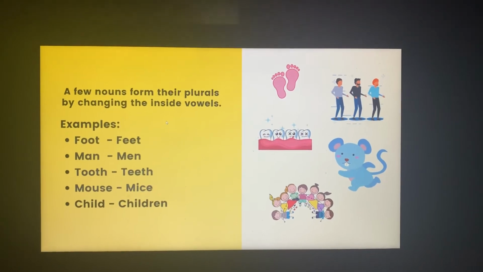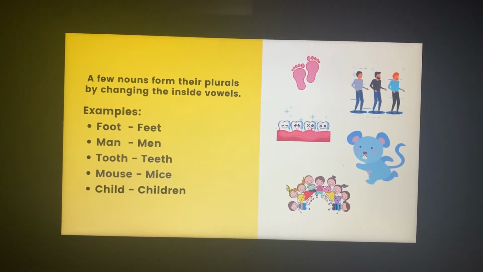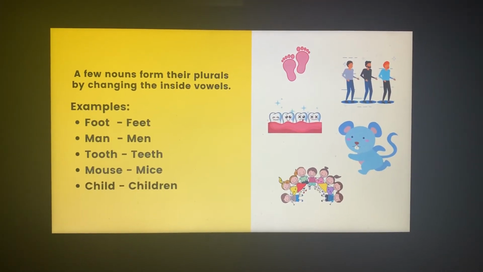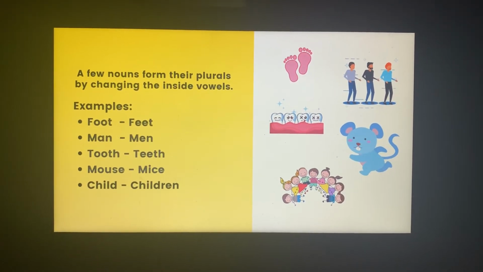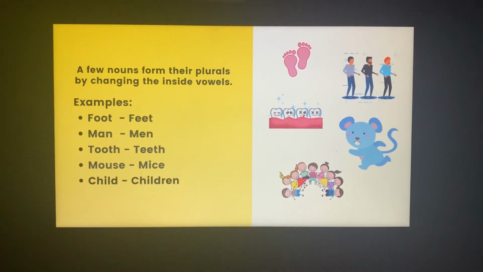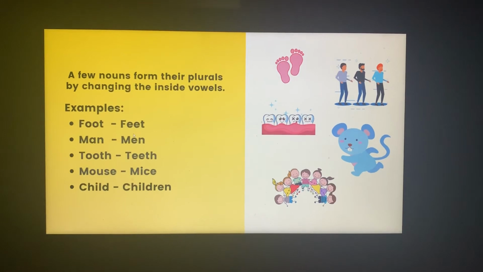Moving on, a few nouns form their plural by changing the inside vowels. So foot, feet, man, men. We are just changing the vowels inside. The foot, double O has gone and in its place double E has come. Man, men. Tooth, teeth, mouse, mice. We are not adding any ES or IES here.